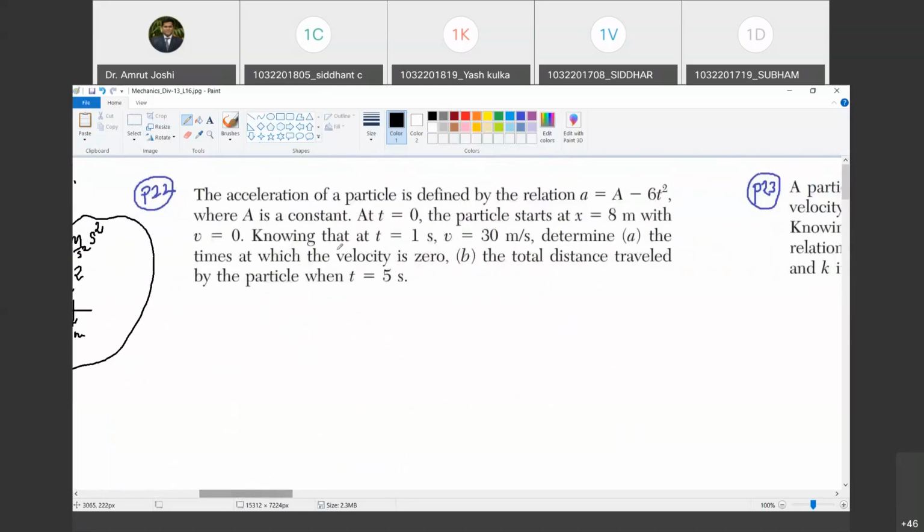Now let us go to the second problem. Can you read the statement for me? The acceleration of particle is defined by the relation a equal to 6t minus t square, where at t equal to 0, x equal to 8 meter. At t equal to 1 second, velocity equal to 30 meter per second. Determine first time at which velocity is 0, and the total distance traveled by particle. Okay. So now this problem is also of a type where a is given as function of time. Do you agree with me?